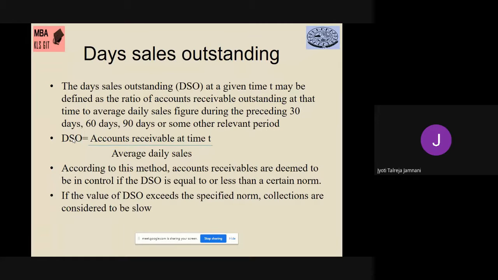For this, I have a small example for which I'll prepare a separate video and I'll post it for you. That may not come in the exam, but to understand this particular theory, I will solve that small sum for you. Once it had come in one of the question papers, so it will serve the purpose of solving the question paper also, plus you will understand the theory as well. So I'll post a separate video for that.